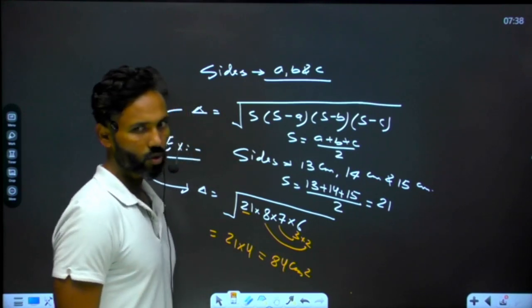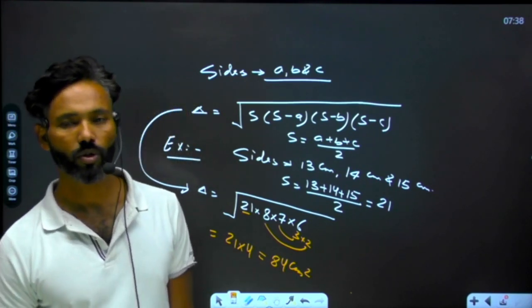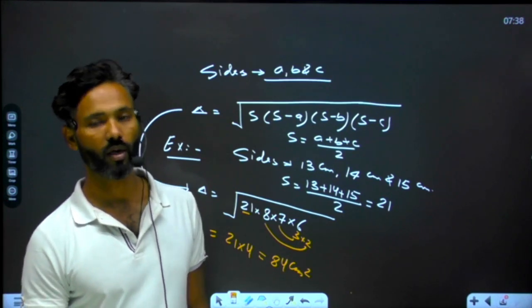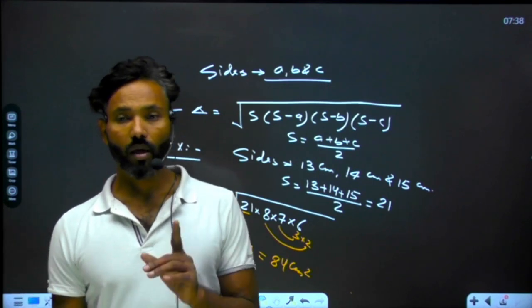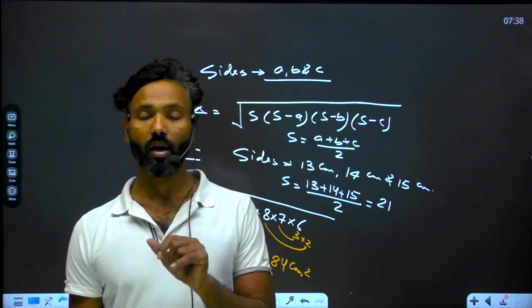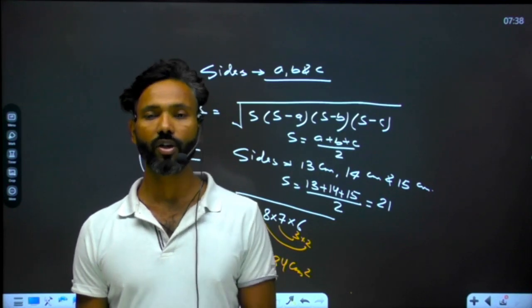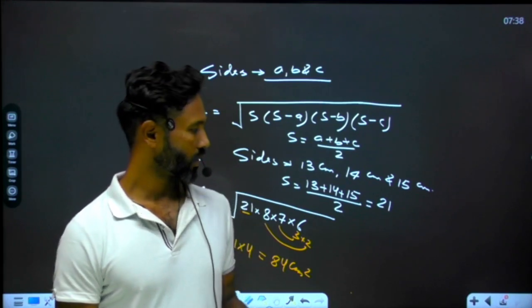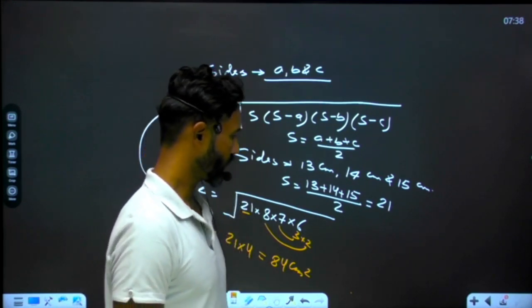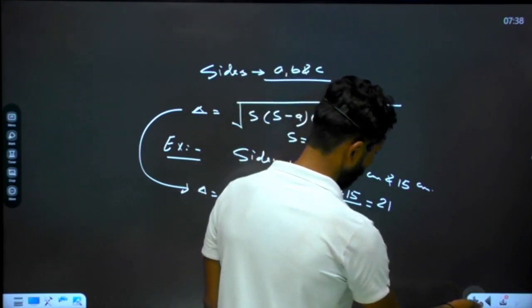Understand? So this was the fifth formula you can use for the area calculation of the triangle. But you always have to keep in mind in which condition which kind of formula you should apply for the calculation of the question. So these were the 5 formulas you can apply on any kind of triangle just to calculate area. Understand?